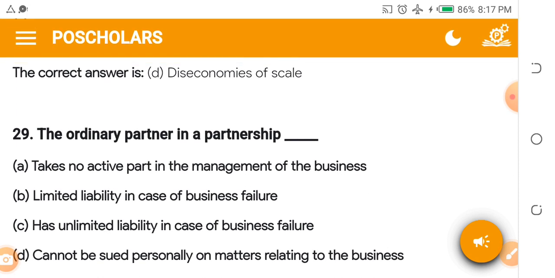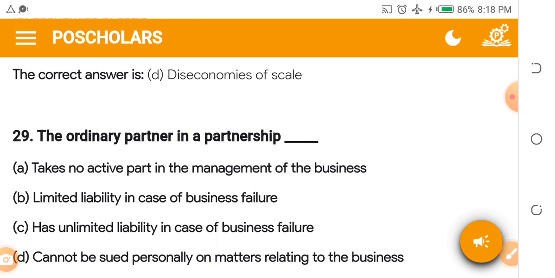Let's look at partnership. The ordinary partner in a partnership is dash. A, takes no active part in the management of the business, B, limited liability in case of business failure, C, has unlimited liability in case of business failure, D, cannot be sued personally on matters relating to the business.